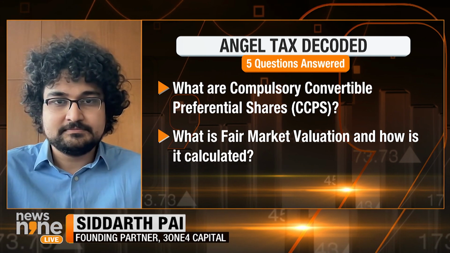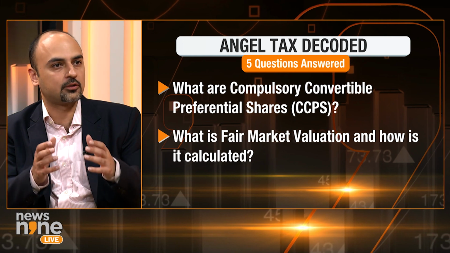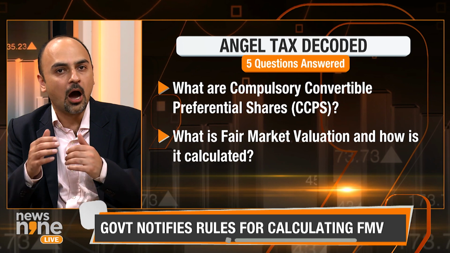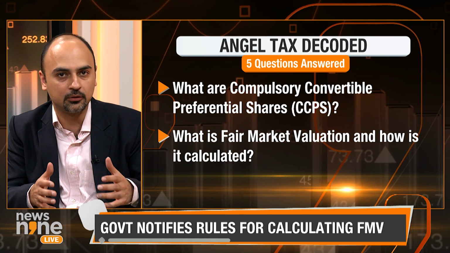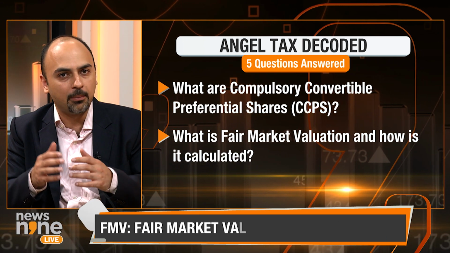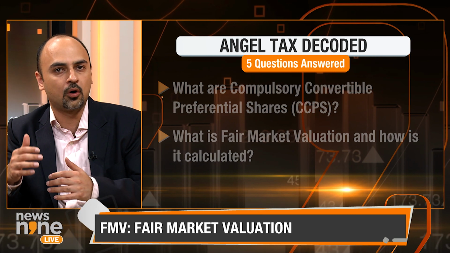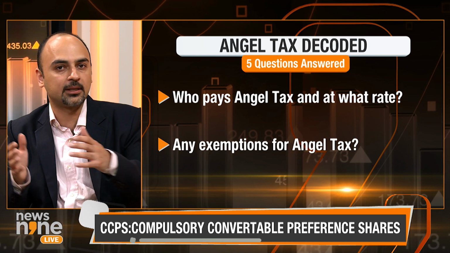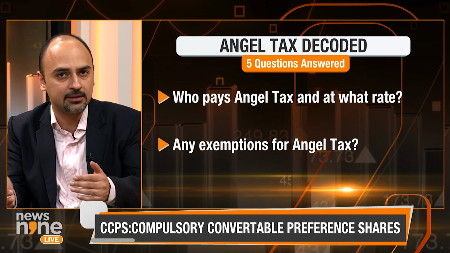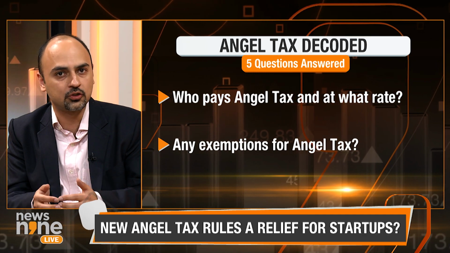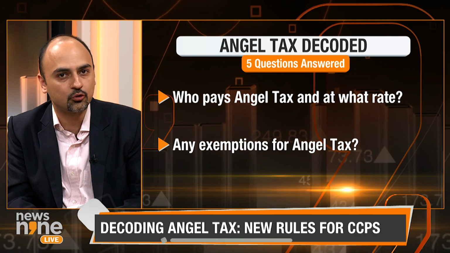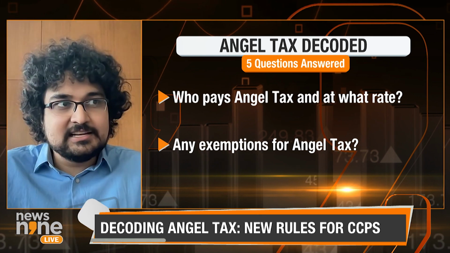And what about regular venture capital flowing in? Let's say SoftBank or Tiger Global invests in an Indian startup above the FMV, and we'll come to the fair market valuation also, above that 10% cushion of the FMV. Then the startups receiving funds from these VCs are also liable to pay angel tax on that premium above the 10% cushion. It is actually possible as of now.